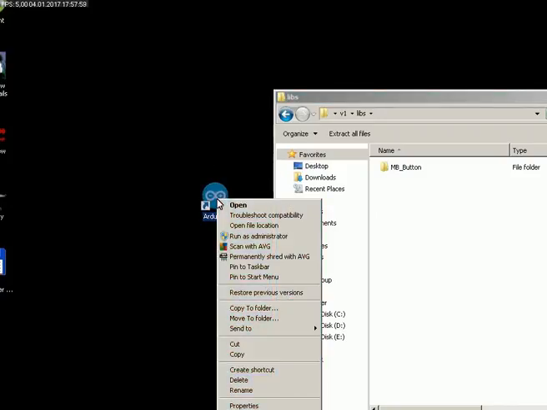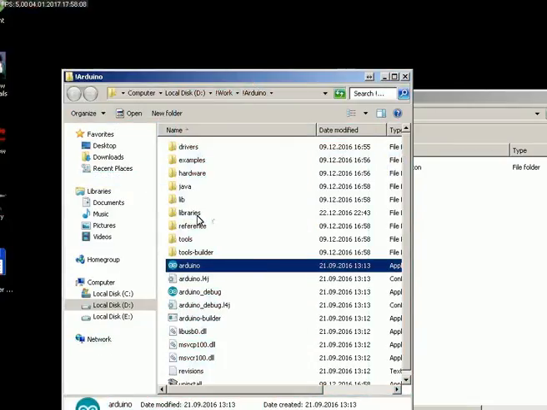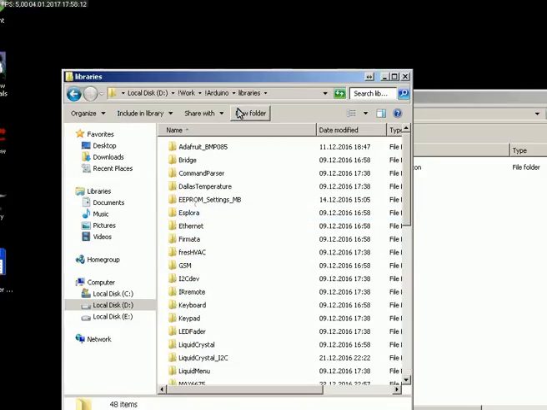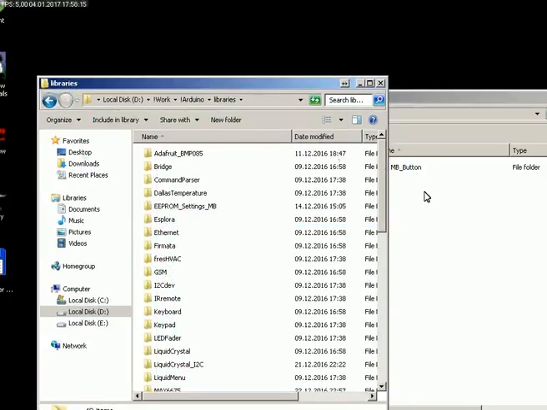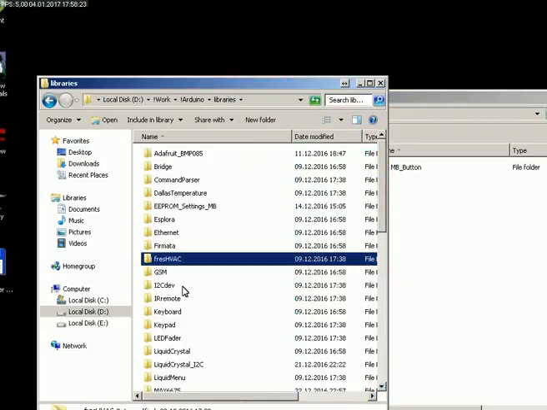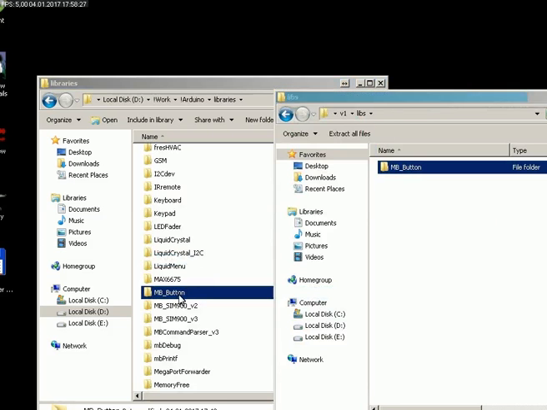Right-click to the Arduino icon and choose Open File Location item. Here we have Arduino folder. Go to the Libraries subfolder and check if you have the library with the same name. If you have, make a copy.